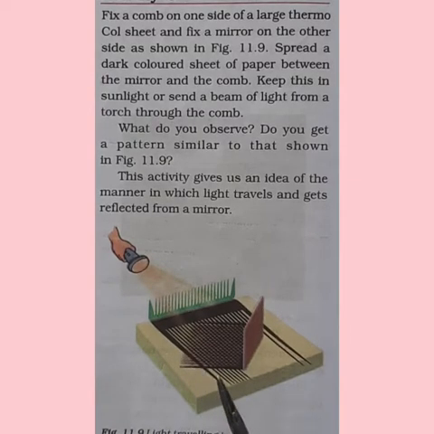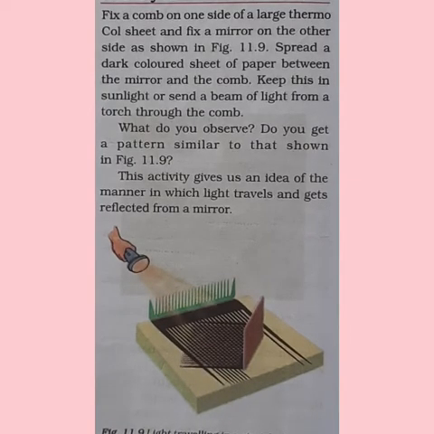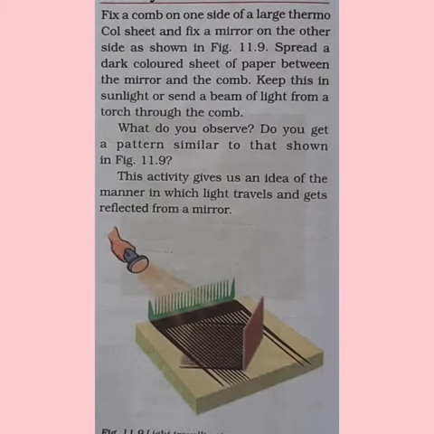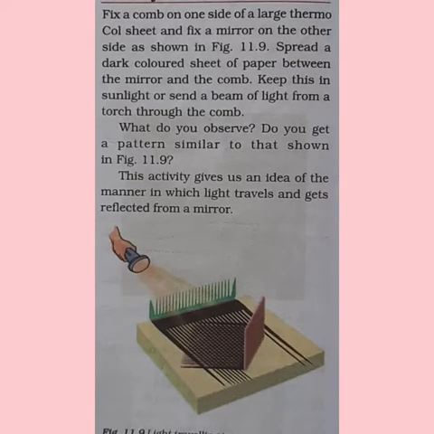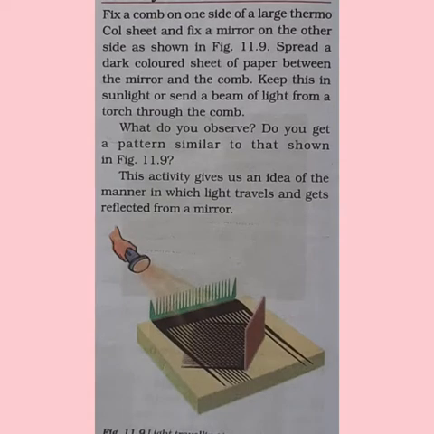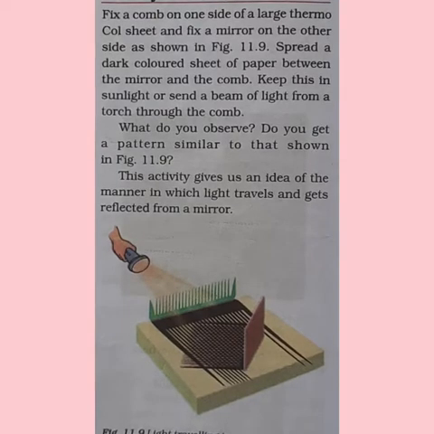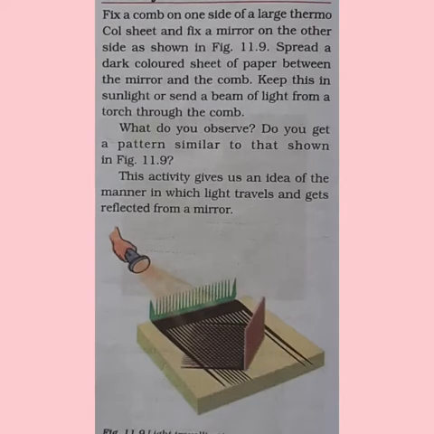So, hope everybody has learned the lesson. In this lesson, we all learned that opaque objects do not allow light to pass through them. Transparent objects allow light to pass through them and we can see through these objects clearly. Translucent objects allow light to pass through them partially. Shadows are formed when an opaque object comes in the path of light.